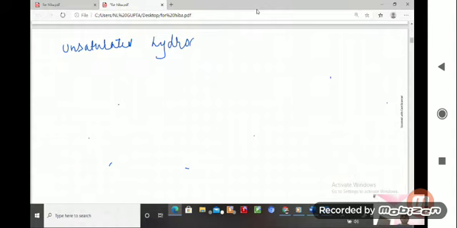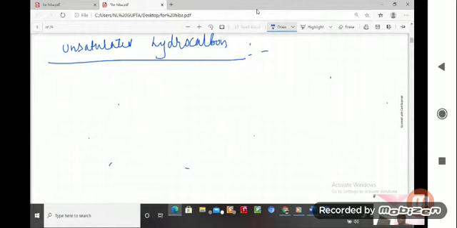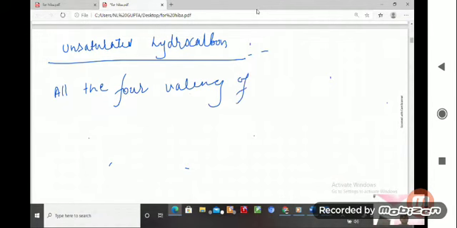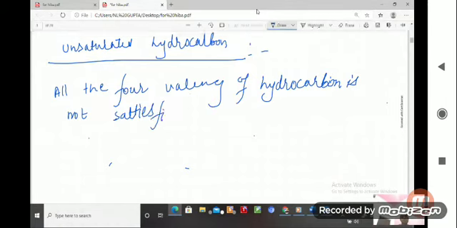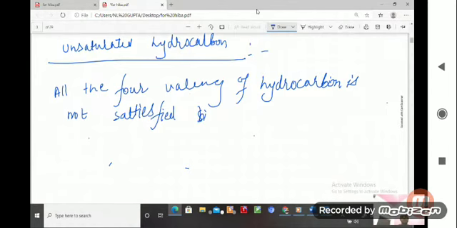Whenever you are talking about unsaturated hydrocarbon, in case of unsaturated hydrocarbon, student, all four valencies of the carbon are not satisfied by single bonds.